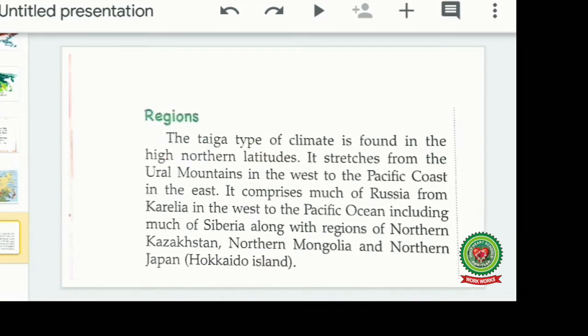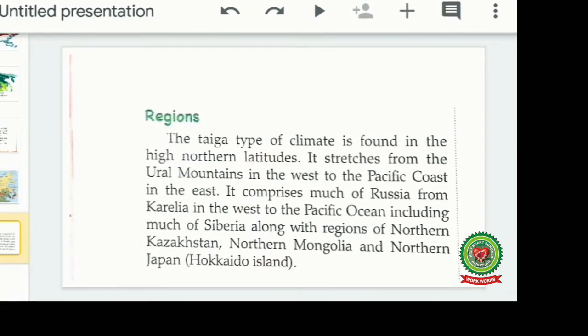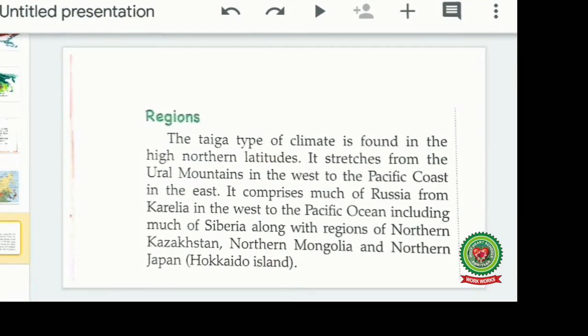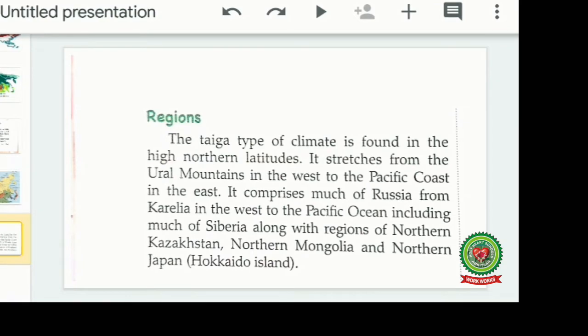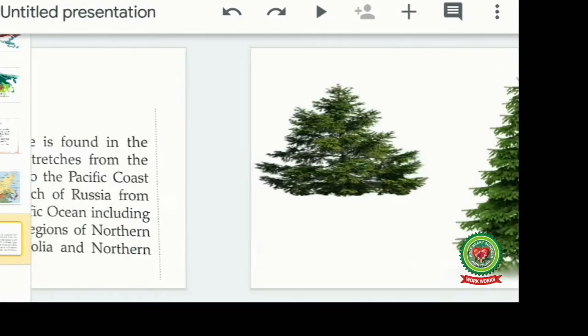It stretches from the Ural mountains in the west to the Pacific coast in the east. It comprises much of Russia from Karelia in the west to the Pacific Ocean, including much of Siberia, along with regions of northern Kazakhstan, northern Mongolia and northern Japan, that is the Hokkaido Islands, where this type of climate is found.